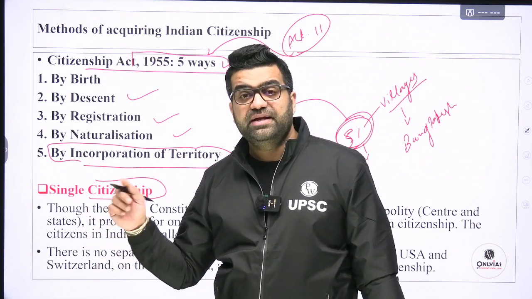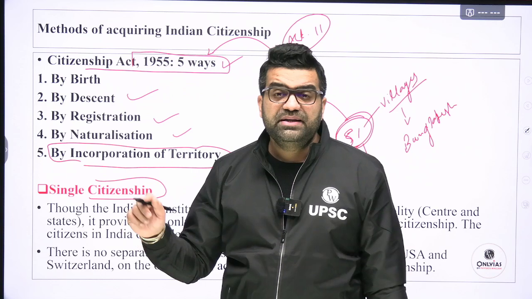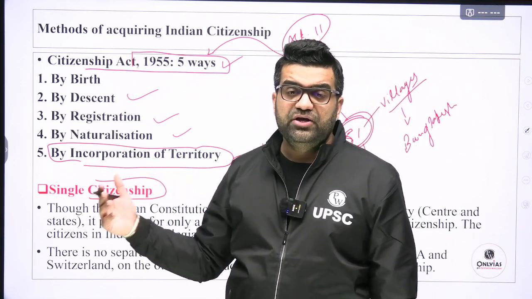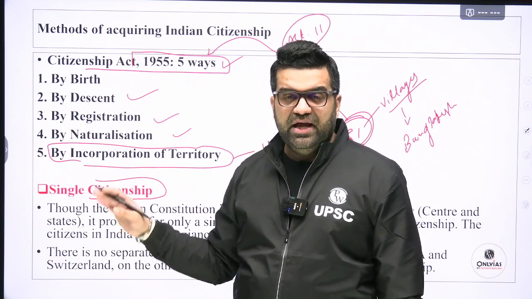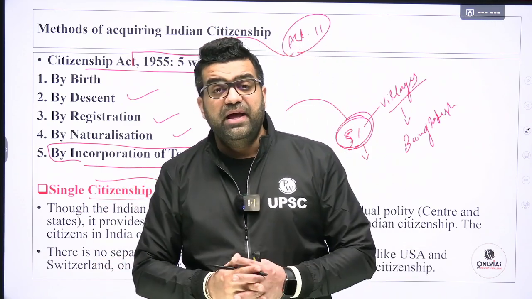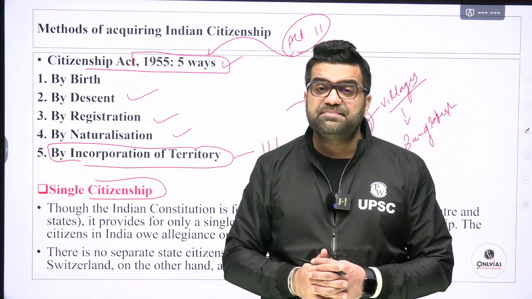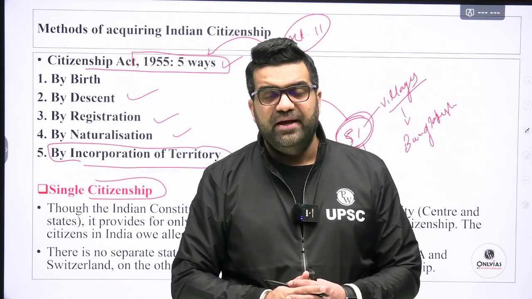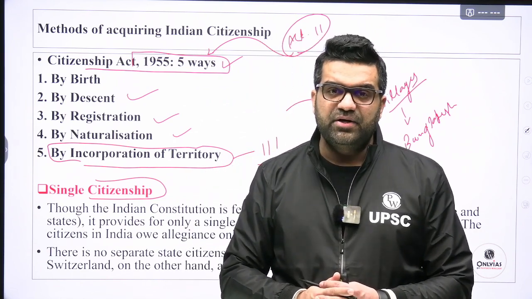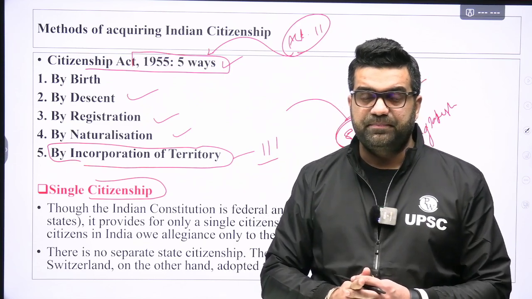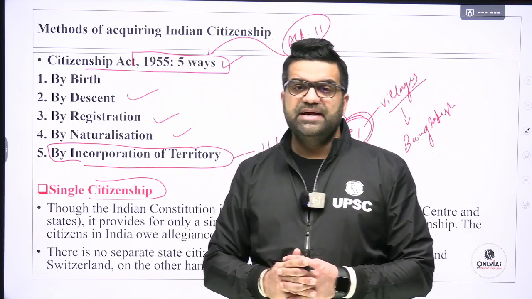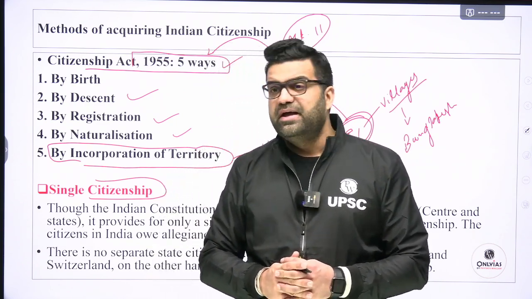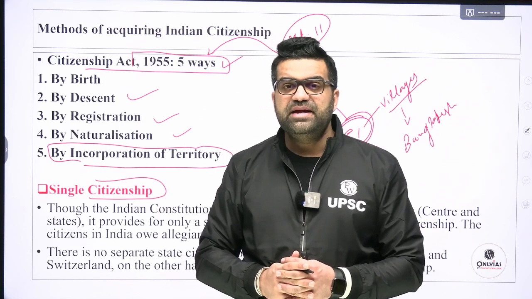He or she can gain citizenship of India, but that does not mean that the Indian Constitution is allowing dual citizenship by any chance. Even though we are a federal polity, Article 1 says India, that is Bharat, is a union of states, but unlike countries like the US, in India we have only single citizenship. Okay, people residing in various states of India, for example, I am in Delhi, hailing from Punjab. Basically, I am from Punjab.